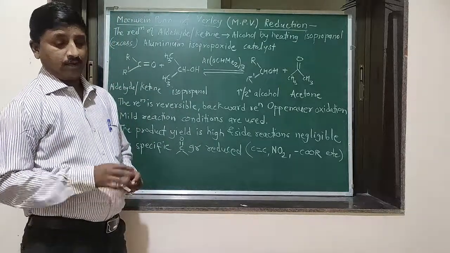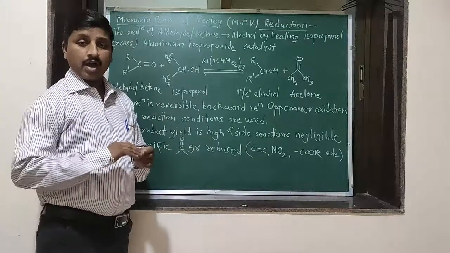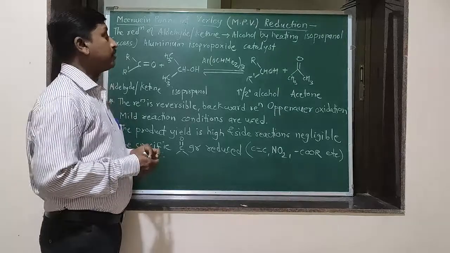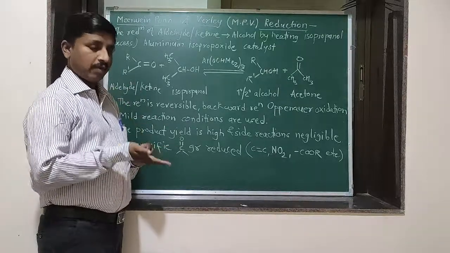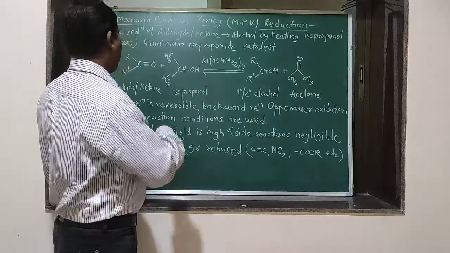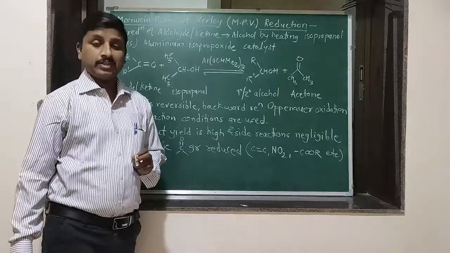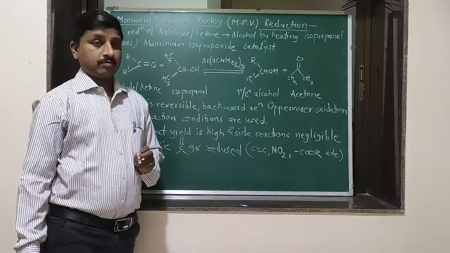The Meerwein-Ponndorf-Verley reduction states that the reduction of aldehydes or ketones by heating with isopropanol solvent and in presence of aluminum isopropoxide catalyst is called an MPV reduction.